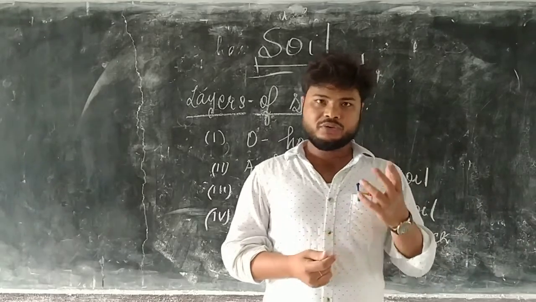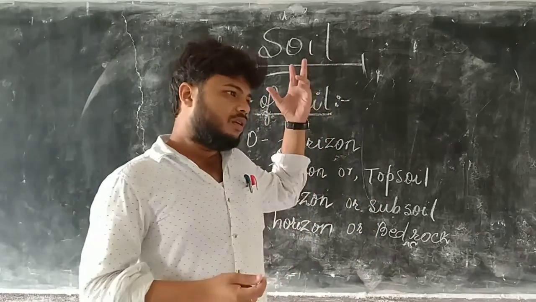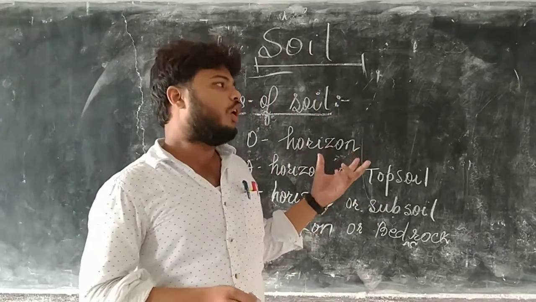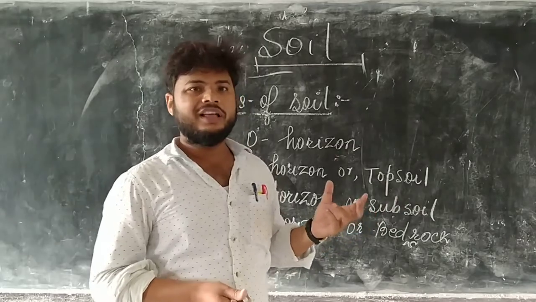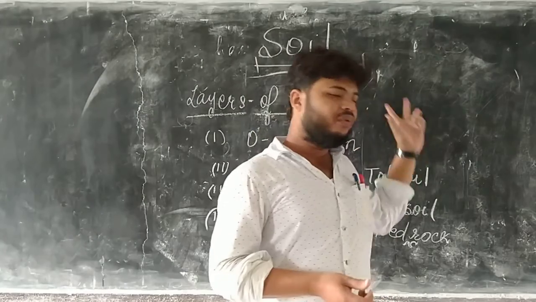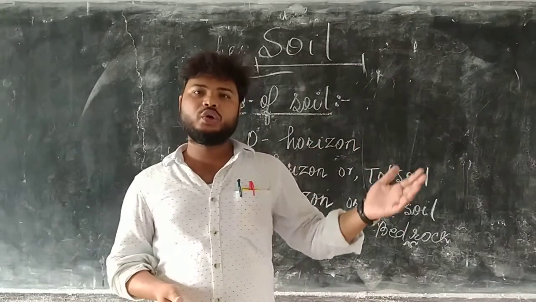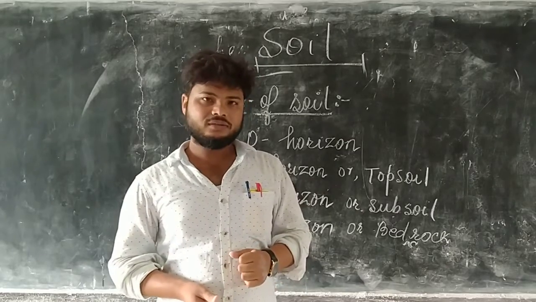This was how plants grow and make their own food, and in which layer of soil plants grow.